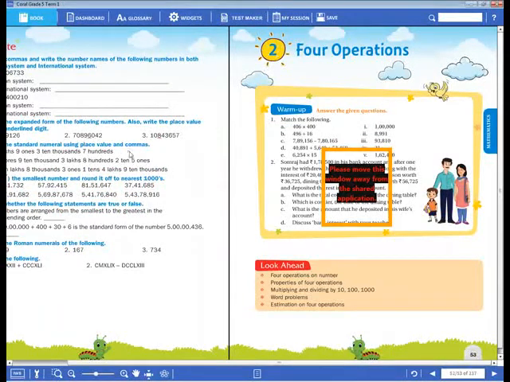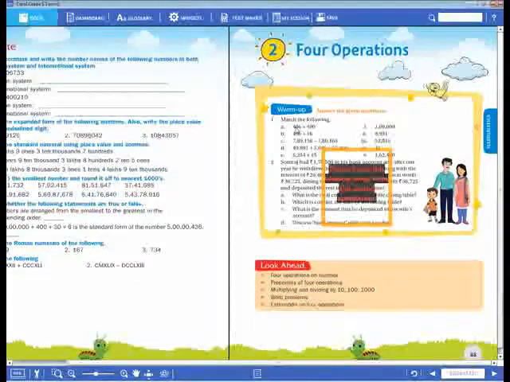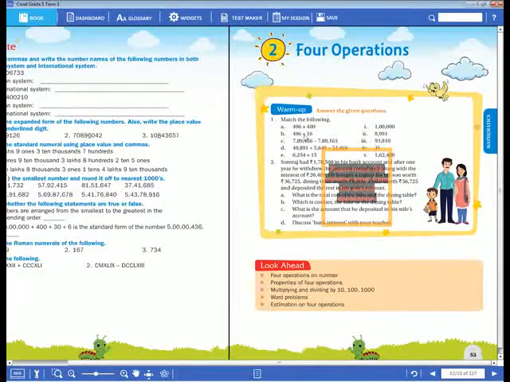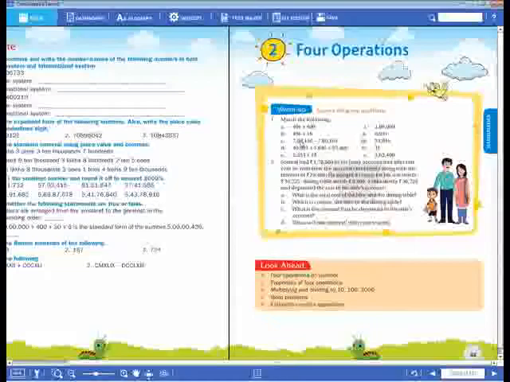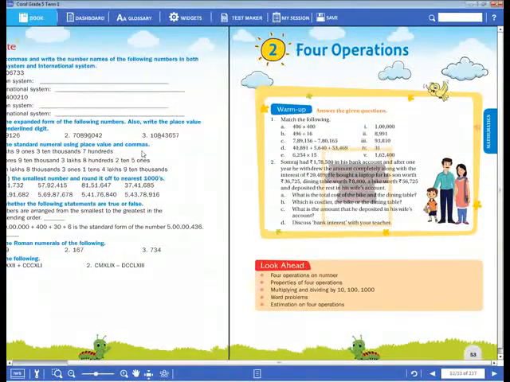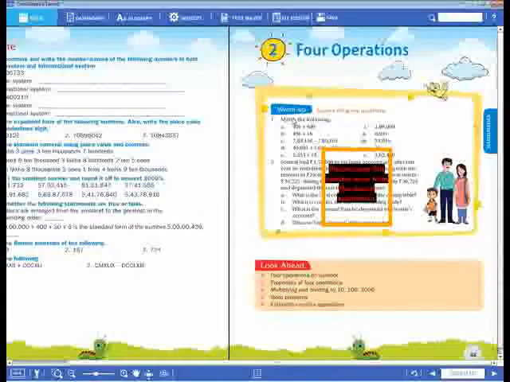First of all, what is that? Match the following. First, you have to multiply these two numbers. Whichever answer you get, you have to match it. And divide 496 by 16, and next subtraction, next addition, next multiplication. By doing these operations, you have to match the correct answer.